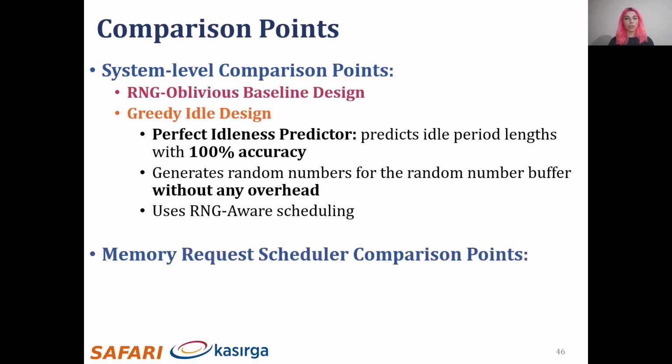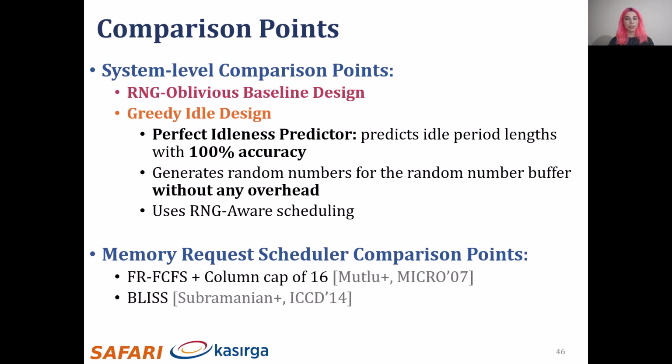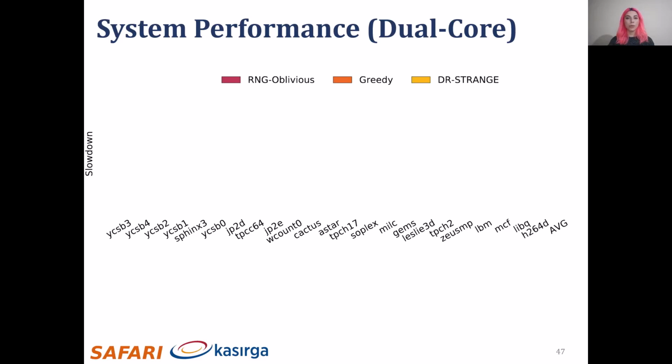To evaluate the RNG-Aware memory request scheduler, we use two comparison points. First is the commonly employed memory request scheduler, FRFCFS with a column cap of 16, and the second comparison point is a state-of-the-art application-aware memory request scheduler, BLISS, which uses the blacklisting method to improve fairness. We compare the dual-core performance of the RNG-Oblivious baseline design, the greedy idle design, and DR-STRaNGe.